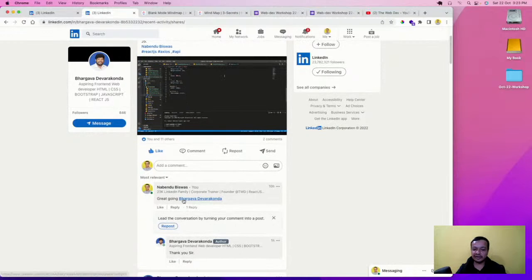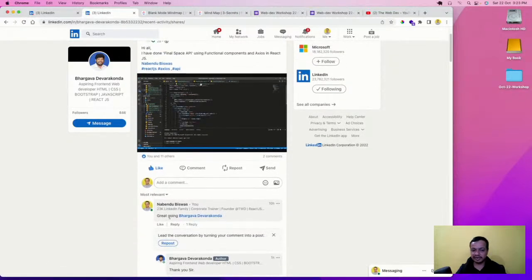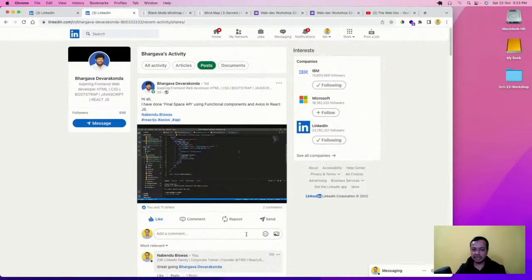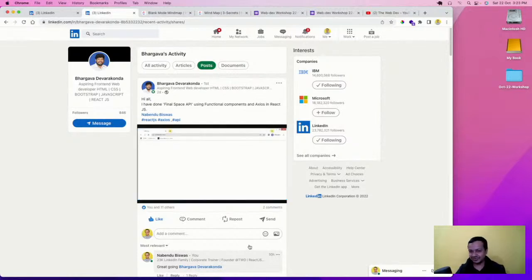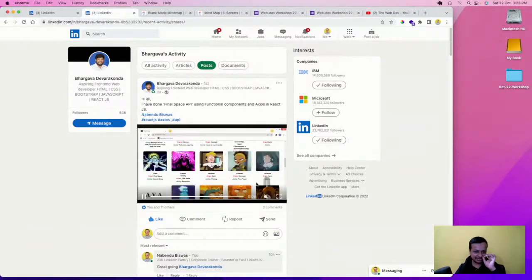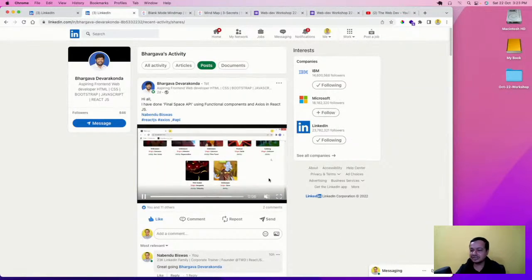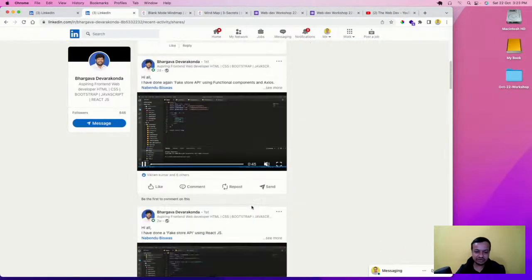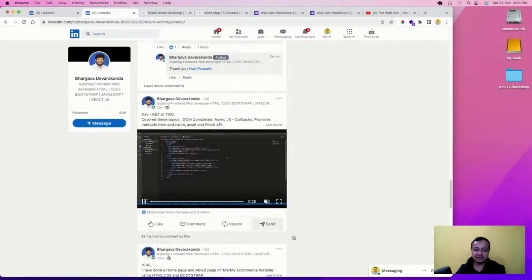I also retagged him: great going Bhargava. It means he will reach my 27,000 people. He has not even completed React, and he has already given one React interview here in Bhopal, for a very cool startup. Even when he hadn't done React, he created this awesome API project. He had done all these things. This is how you get a job.